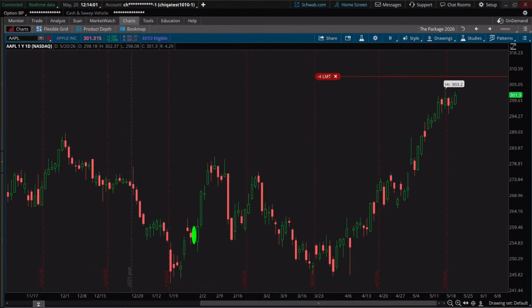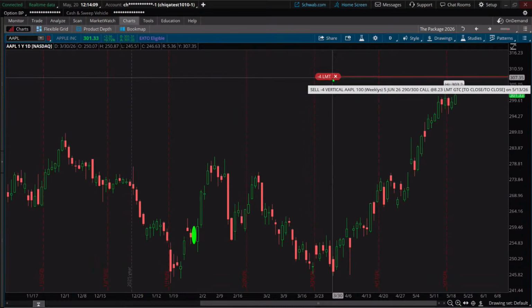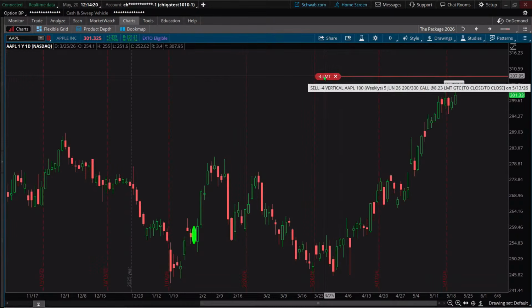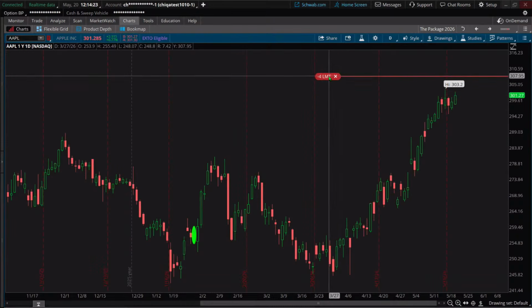I have an order on Apple to sell it. I've got a spread going on here, and I've got an order in here that when it reaches a particular point, I want it to sell. Okay, so this is showing me on the chart approximately where that is. And if I mouse on it, you're going to see it'll balloon out and it'll say, okay, you've got this vertical on Apple, shows us the strikes. And then it's showing that I put in an order here to get out at $8.23 when the value of the spread is worth that. Okay, so that can just be a helpful little thing that you have in there.